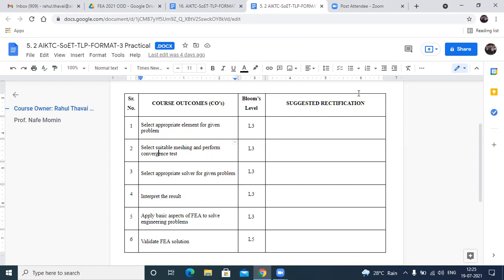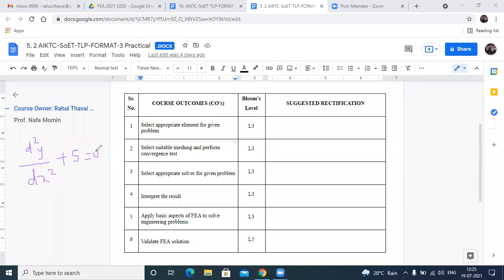If you're getting confused, let me write down some equation. Let's say the equation is d square y by dx square plus 5 is equal to 0.